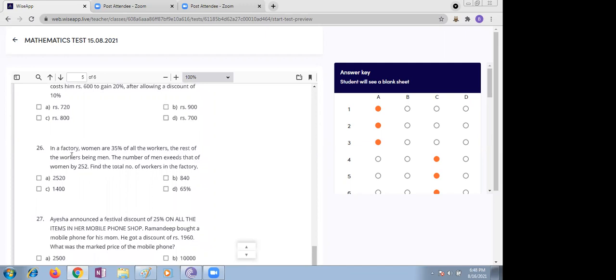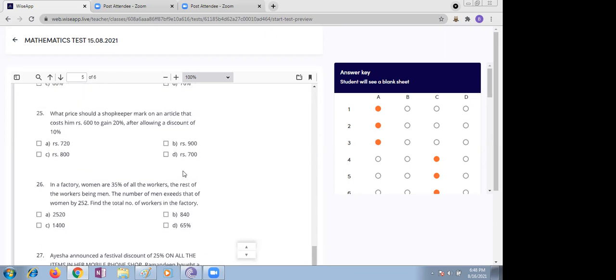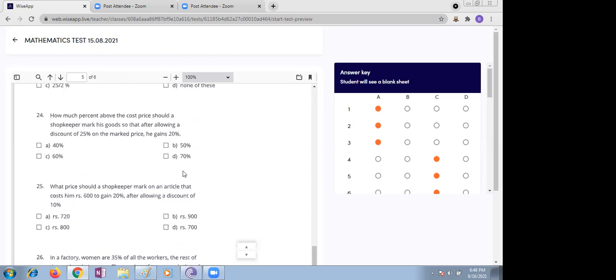Question 26: in a factory, women are 35% of the workers and the rest are men. The number of men exceeds women by 252. Find the ratio of the number of workers to the factory. Ma'am, you missed the 25th question. Oh, sorry.